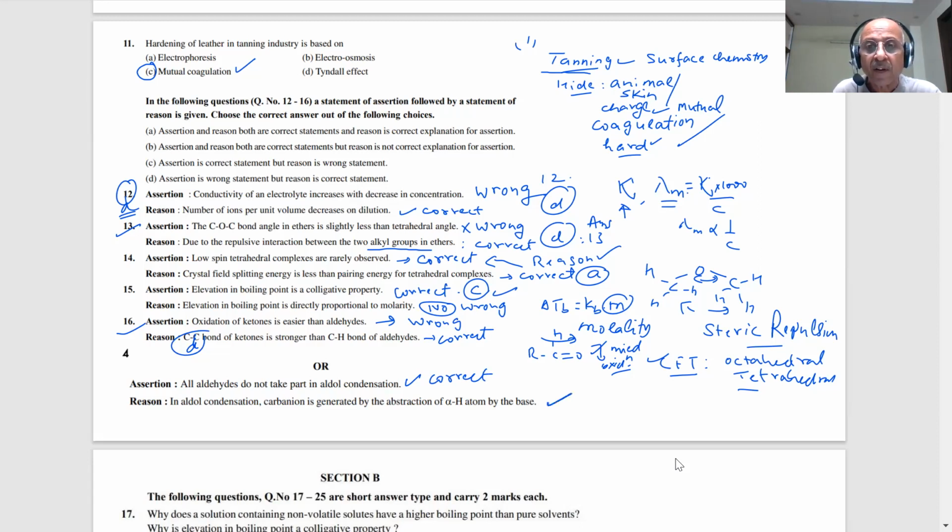That is also true. Correct. Is that the correct explanation for this? No, sir, it is not the correct explanation, not the reason for the assertion. Then what will be our answer, students? Here, B. B is the answer for this choice.